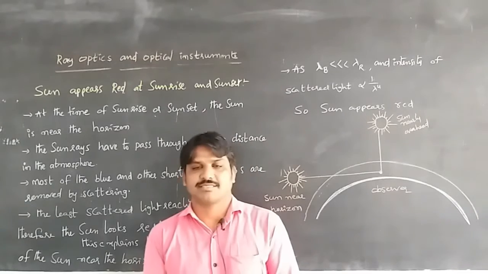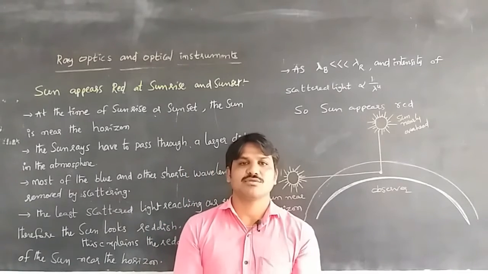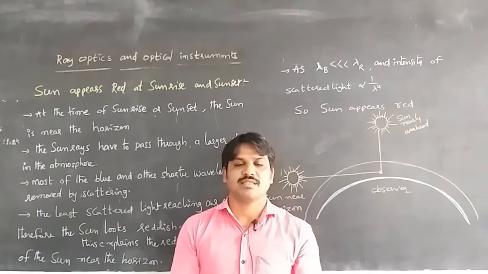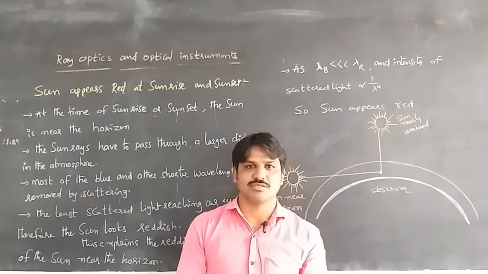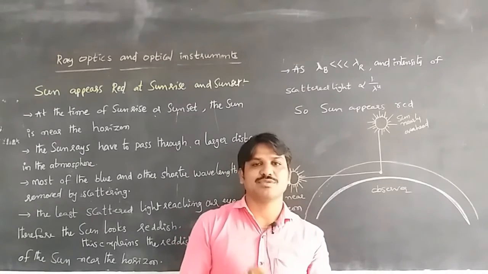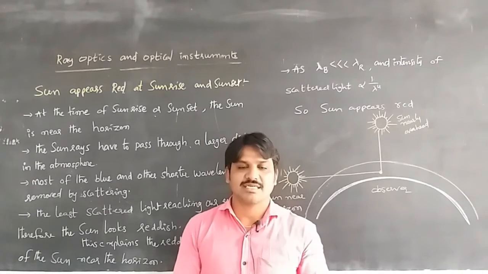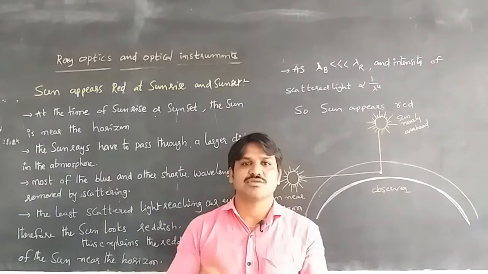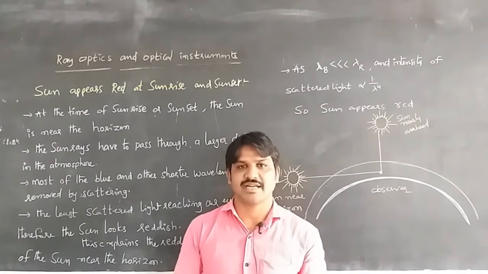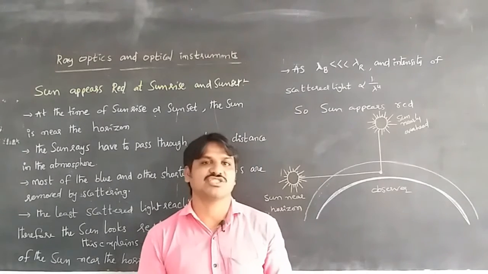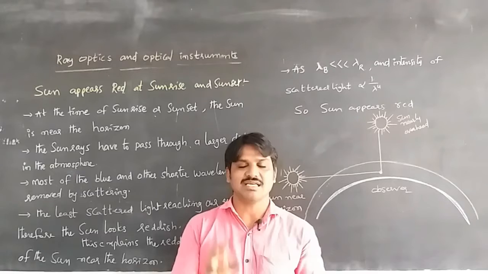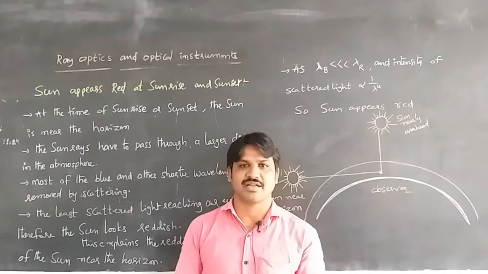Scattering of light: when light passes through the atmosphere, the air molecules absorb the light and send it out in all directions. This change in the direction of light by molecules is called scattering of light.